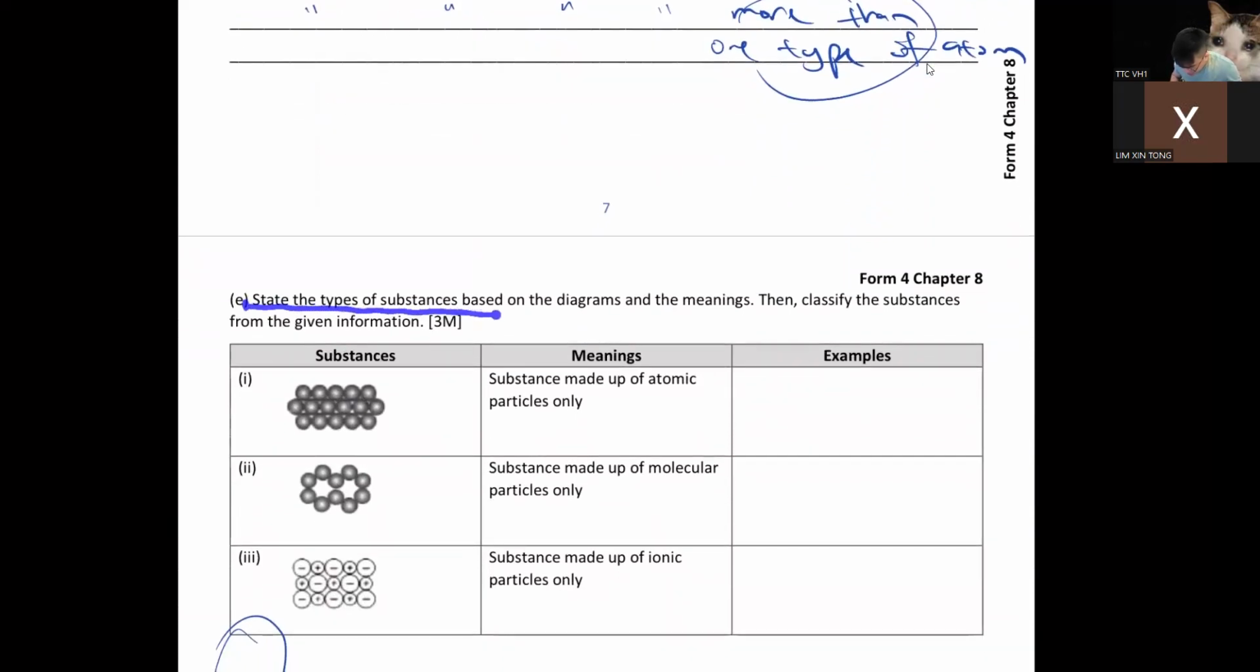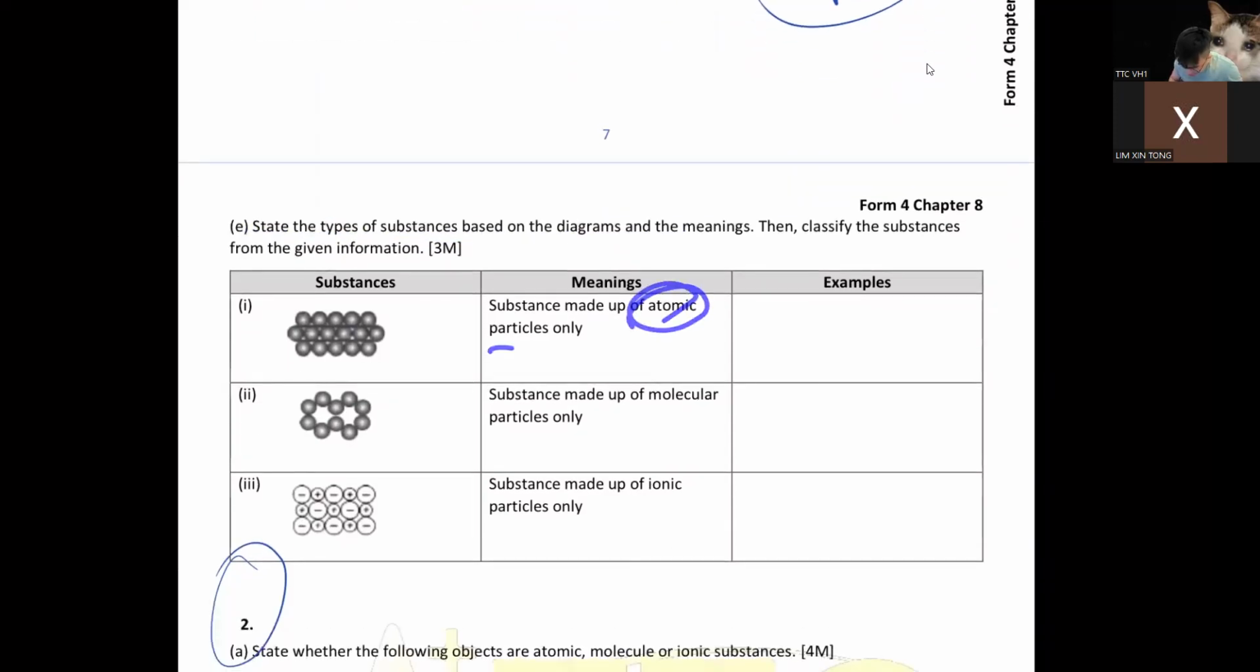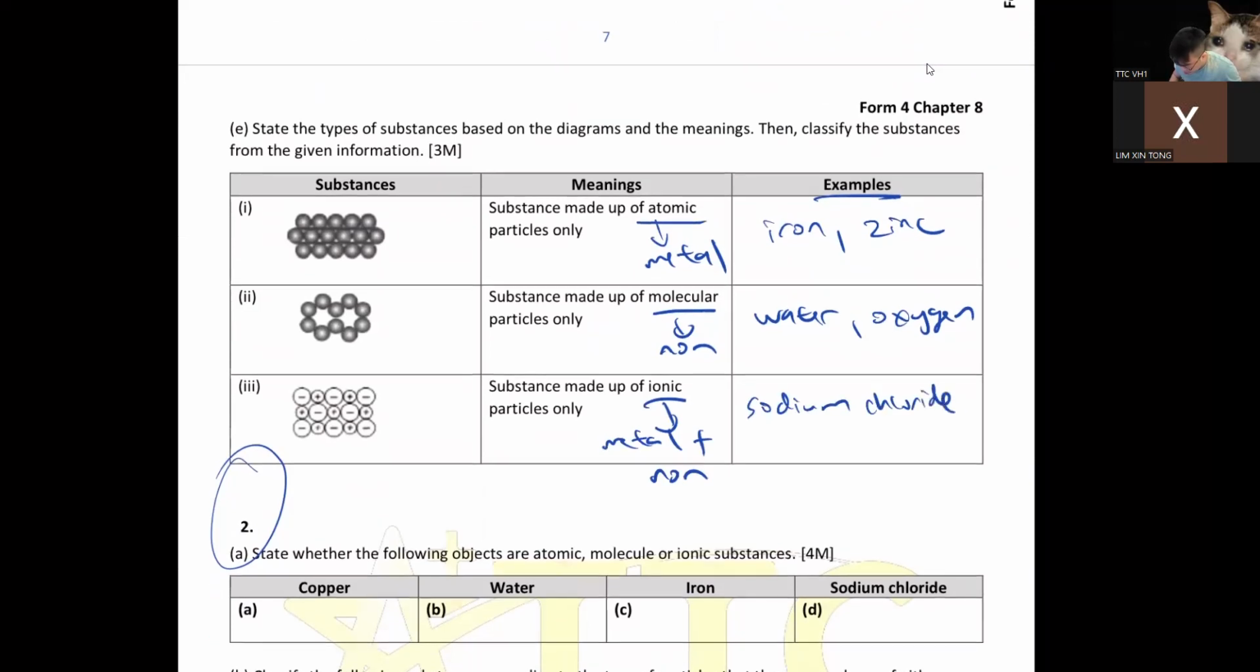Okay, so E, state the types of substance based on the diagram and the meaning. Made of only atomic particles, atom, example is your metal. So we have 2 metals here, iron, zinc. Molecule is non-metal, so you have your water, oxygen. Ionic is metal plus non-metal. That is your sodium chloride, or you can say salt. Then you have your iron oxide, which is your rust.